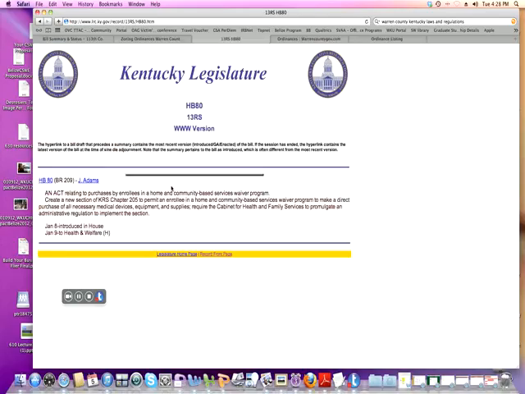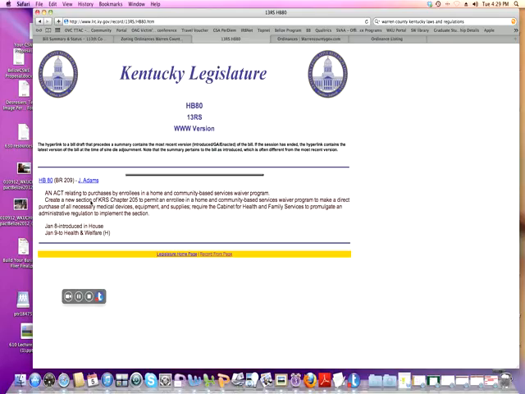So, then you could click on the bill and you could see what the bill says. January 8th, it was introduced to the House. January 9th to the Health and Welfare Committee in the House. And so once it passes committee, it's sponsored by Jay Adams. Once it passes this committee, then it might have some other things that happen before it actually gets to the floor for a vote. And at any one of those steps, it could be kicked out and is no longer allowed.